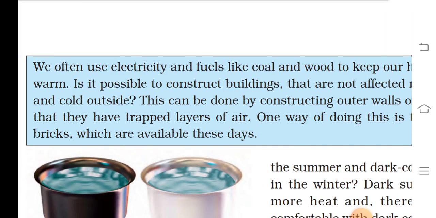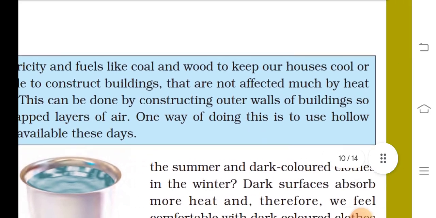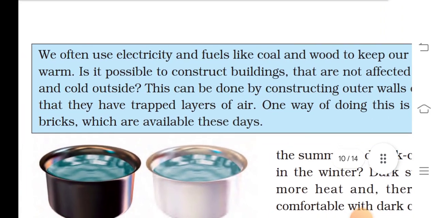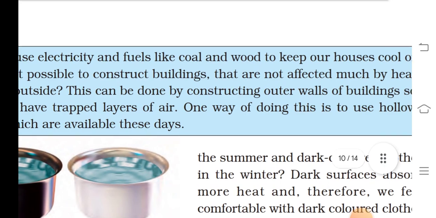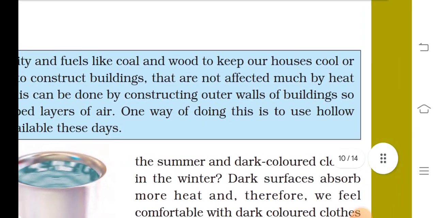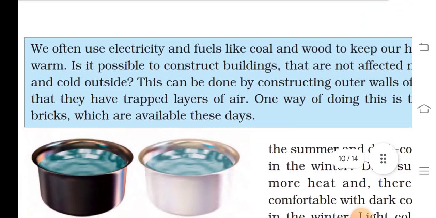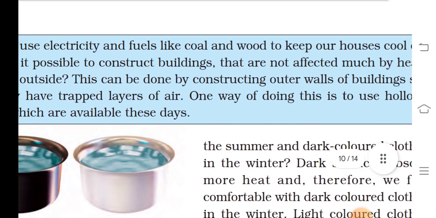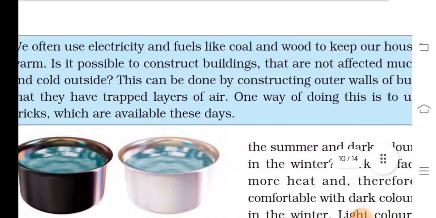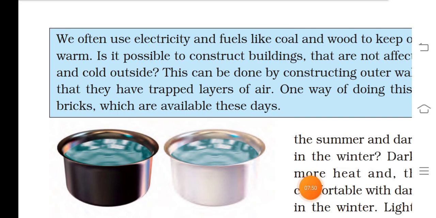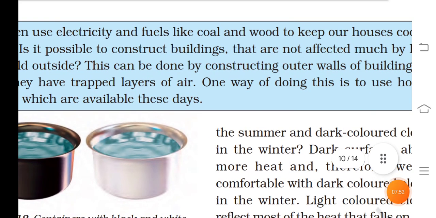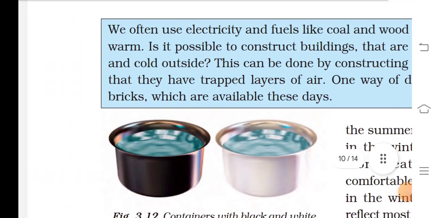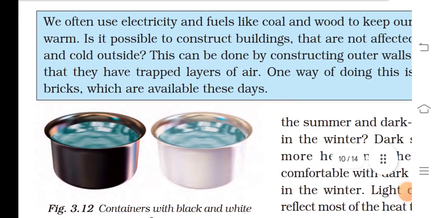We often use electricity and fuels like coal and wood to keep our houses cool or warm. It is possible to construct buildings that are not affected much by heat and cold outside. This can be done by constructing outer walls of buildings so that they have trapped layers of air. One way of doing this is to use hollow bricks, which are available these days.